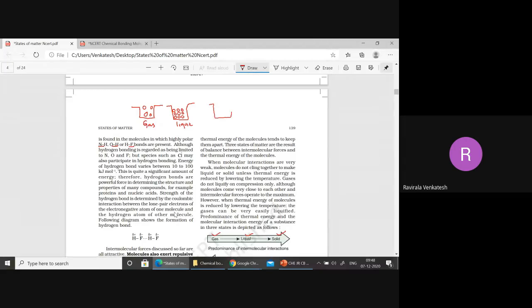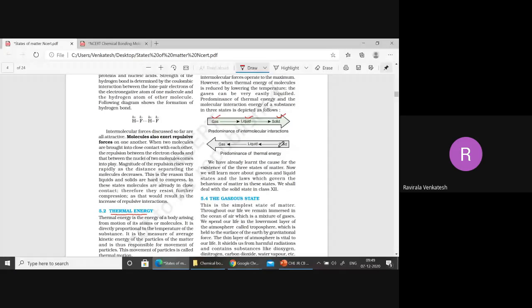When you write solid here, they are highly compressed. We can write like this. You don't have any space between the molecules, like this. So in this case, molecular interactions will be strong because they are near each other.